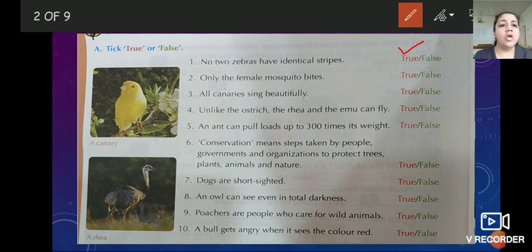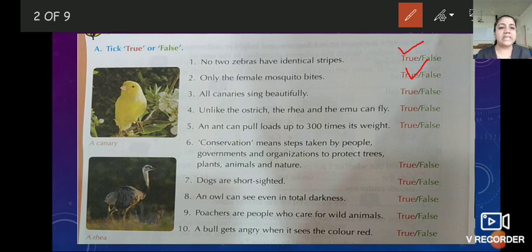Second number, only the female mosquito bites. Is it correct or wrong? Is it true or false? Yes, children, it is also true. So you have to tick mark on the true. With me only you will write down in the book.